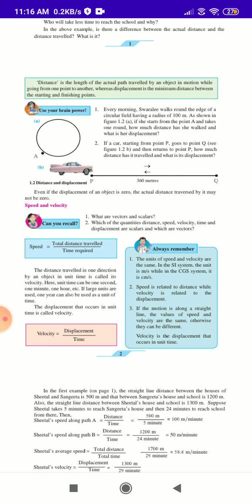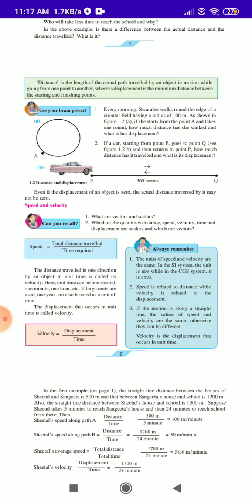Now look at the first diagram of the circle. Every morning Swarali walks around the edge of the circle. She walks one round of 100 meters every morning. So as in figure 1.2, she starts from the point A and walks around. How much distance has she walked, and what is the displacement? You will solve that. I want your answers in the comment box. Okay, second.